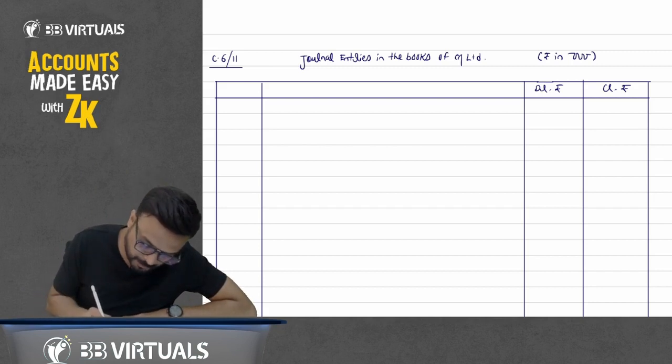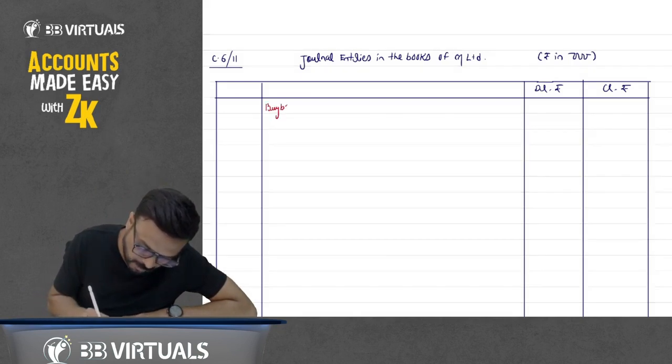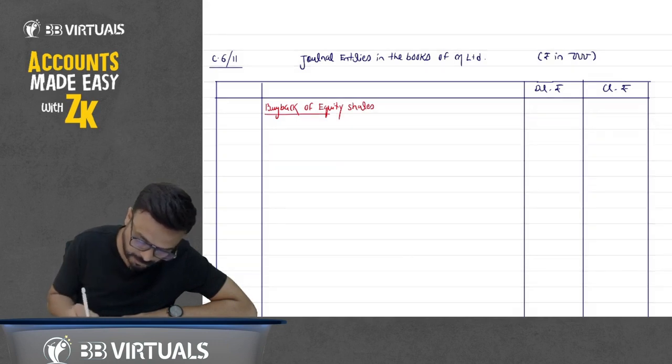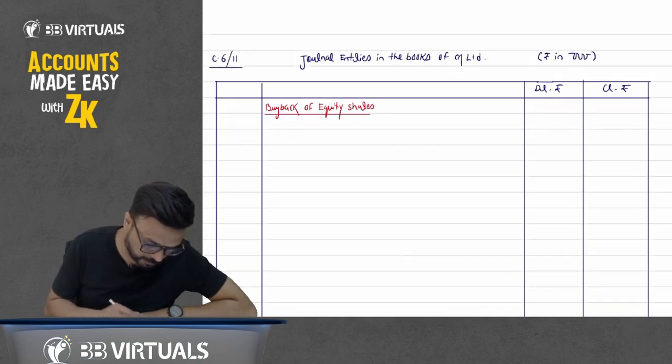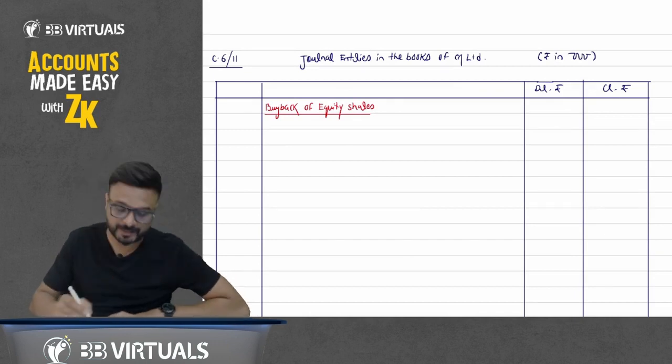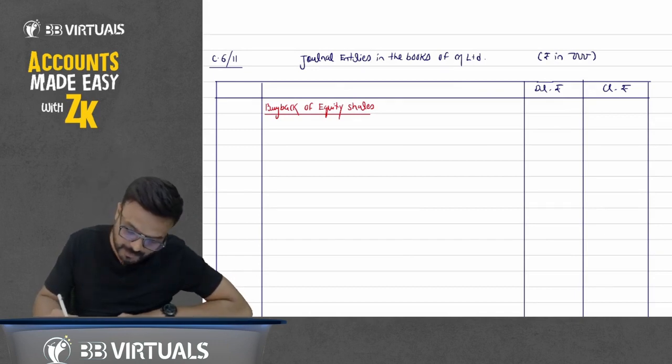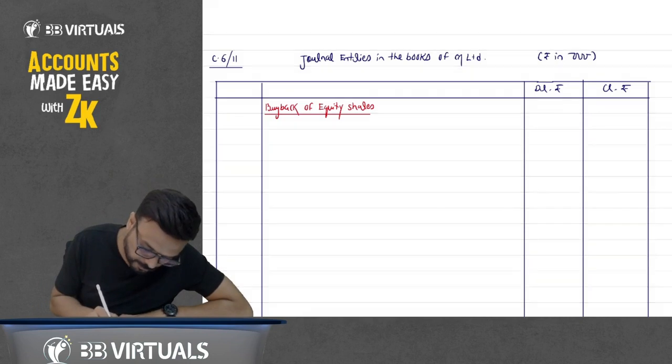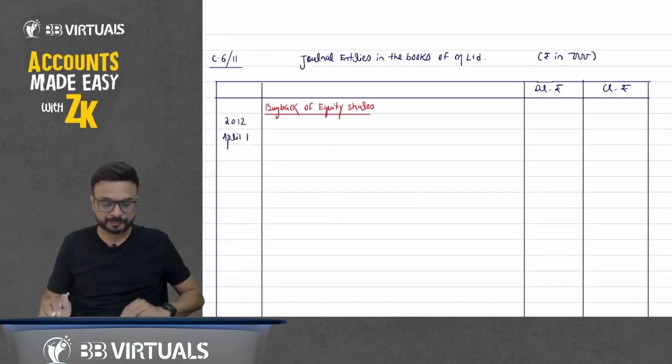First, we are passing the journal entry for buyback of equity shares. Write down this. Give the heading there: buyback of equity shares. We are passing all these journal entries on April 1st, one by one.